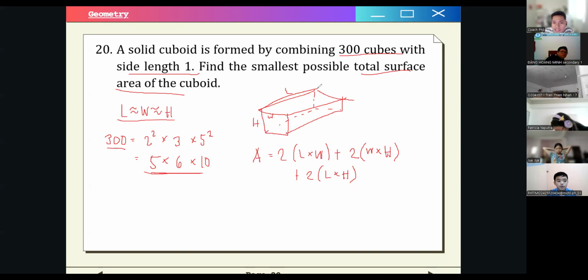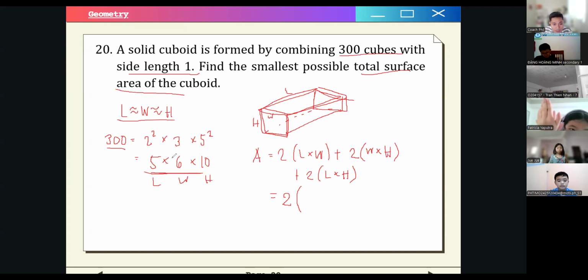This side is the length times width. This side is the width times height, and the opposite side is also width times height. That is why we multiply by 2. Does that make sense for you guys? So this would be 2 times length times width. Let's just say this is the length, the width, and the height. Although that does not make sense for the illustration, don't take this illustration as our representation of our dimensions.